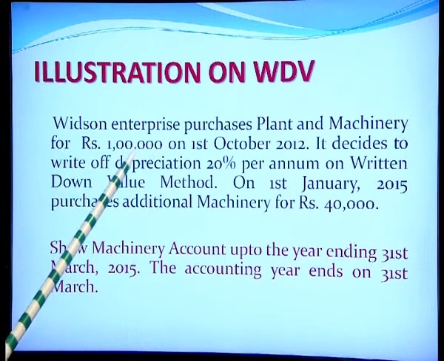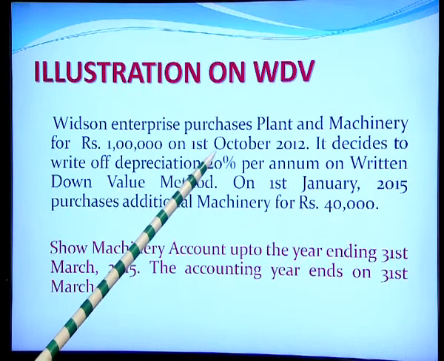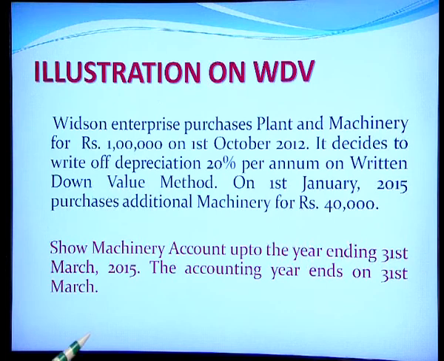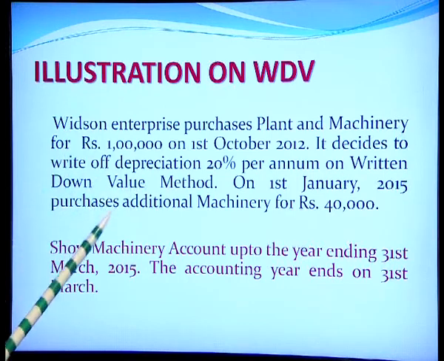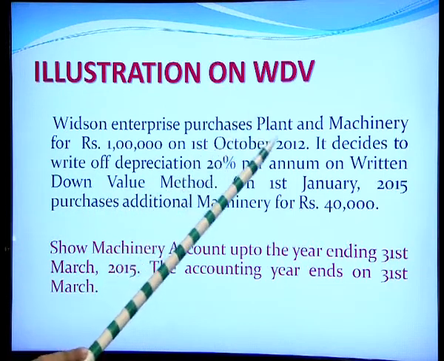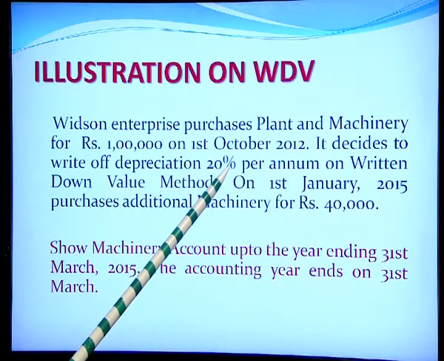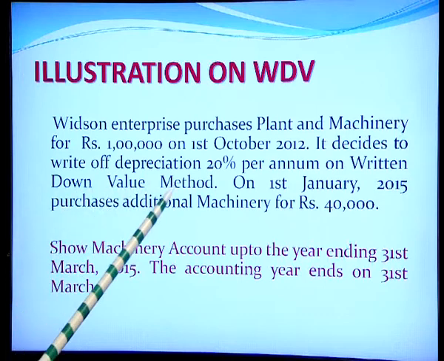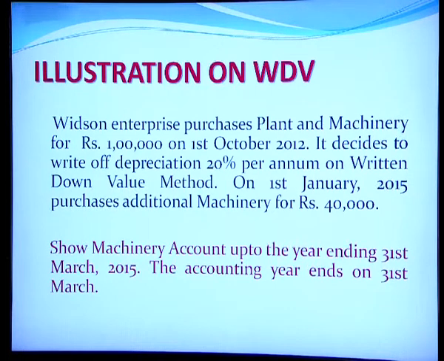So, the cost of the asset is 1 lakh rupees and it is purchased on 1st October. Please mind the date, which is very, very important when you calculate the depreciation. The date is not 1st January, but it is bought in the middle of the year on 1st October 2012. The rate of depreciation that is charged is 20%, and we are going to follow the written down value method, and additional purchases are made during the year 2015 on 1st of January. So, now we shall understand how the machinery account would be prepared.